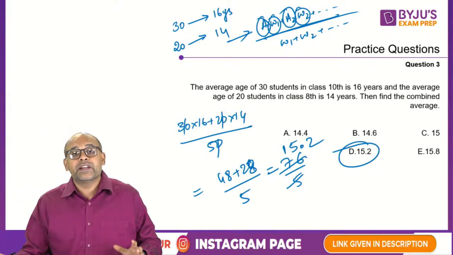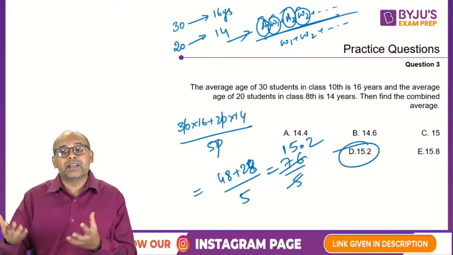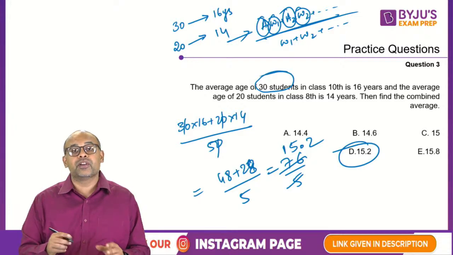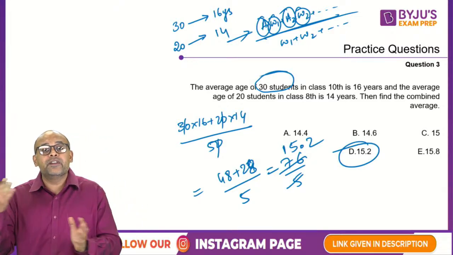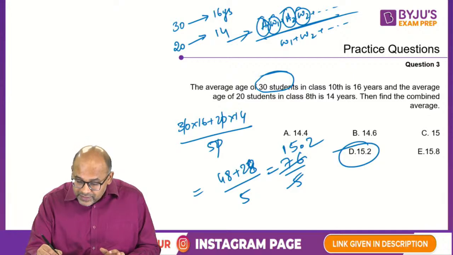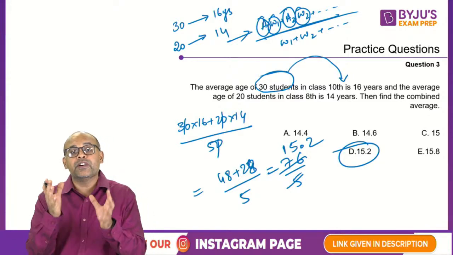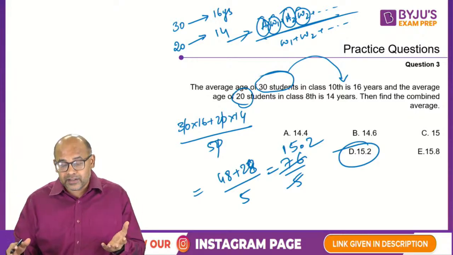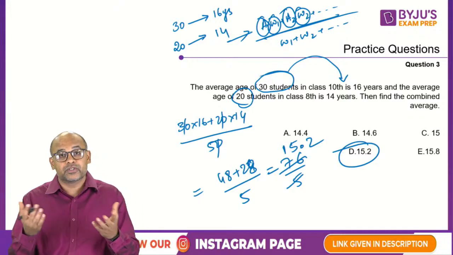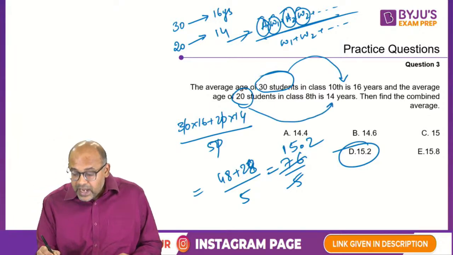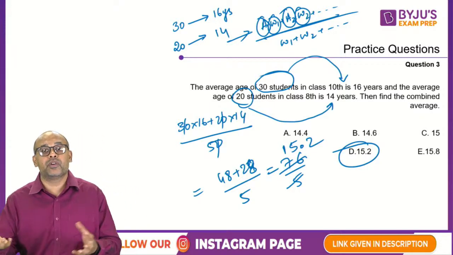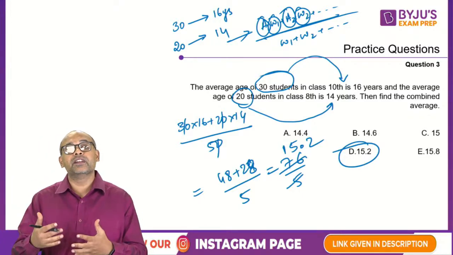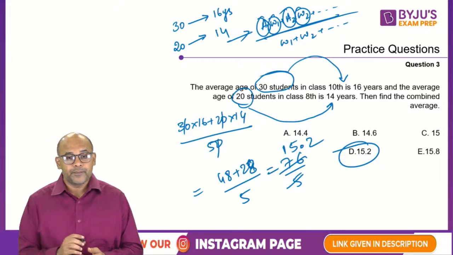Okay, so the concept of weighted average will be used when multiple mixtures are getting put together. So you are basically saying that this itself is a mixture. 30 people themselves will have different ages. This average is 16. That's your first mixture. Then you have another 20 people. Each person will have a different age, and this average is 14. So this is the second mixture. When you're mixing two mixtures, the concept that you use is weighted average to find the final average value. Okay, so that's your answer.